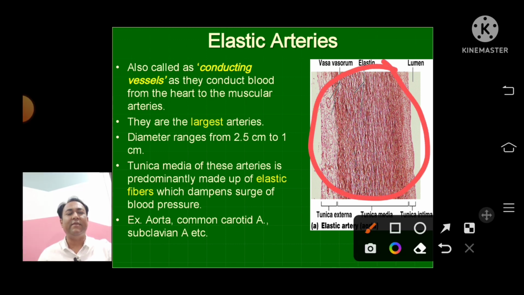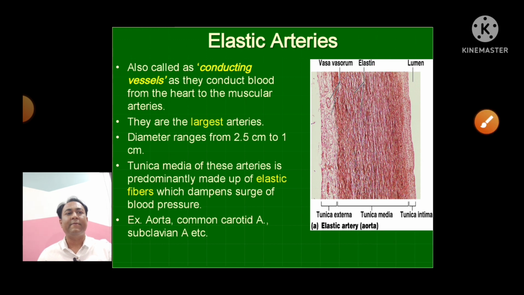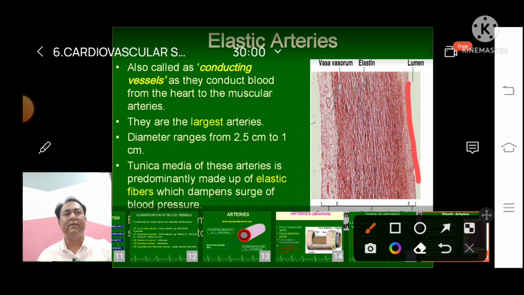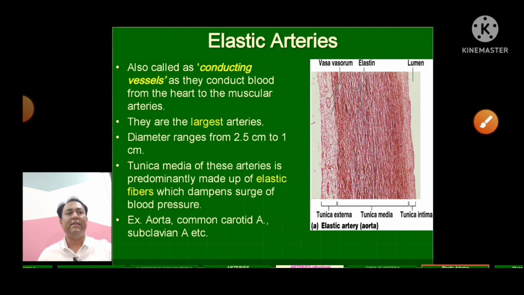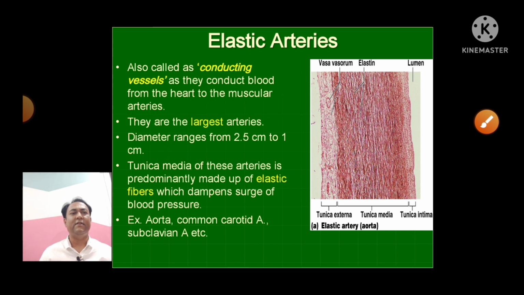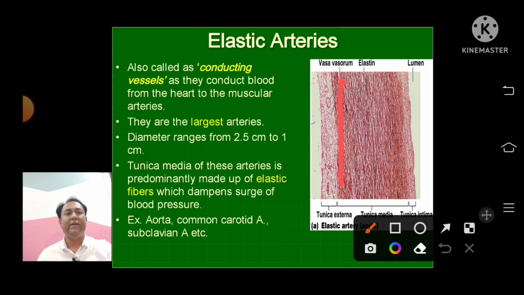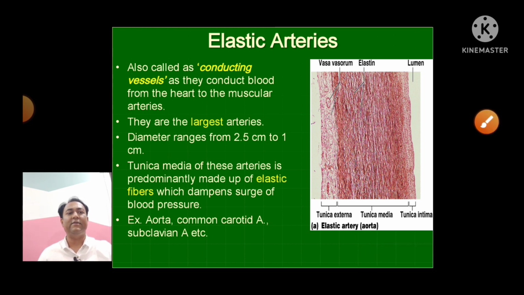Here it is made up of 3 layers. One, this is the one, then this one is second, then this one is third layer, right? So these are the 3 layers in which the middle one, this one, is mainly made up of elastic fibers. That's why the name is elastic arteries.